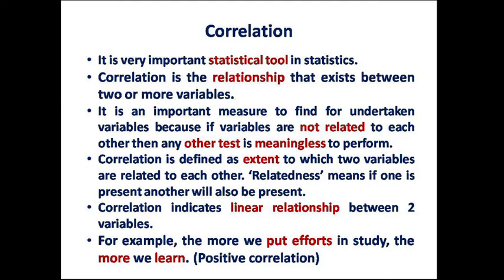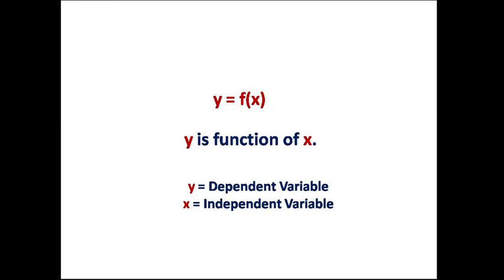Then in mathematics, we have all learned one type of equation, that is y equals f(x). If I want to read this equation in word form, I can say that y is a function of x. So here we can say y depends upon x.